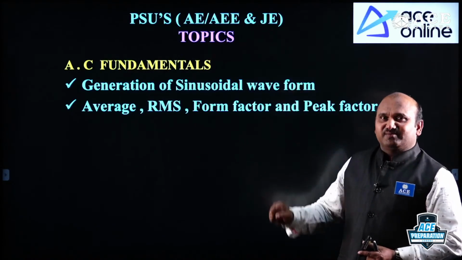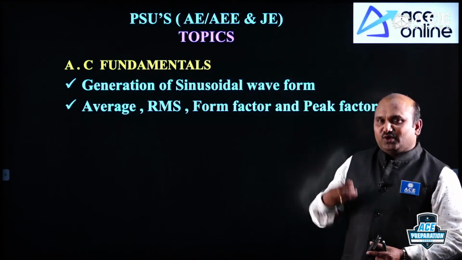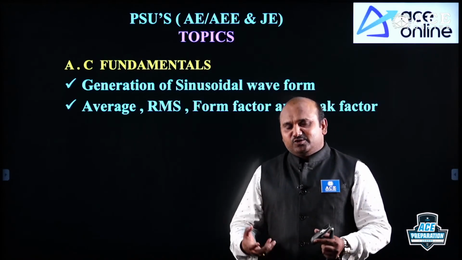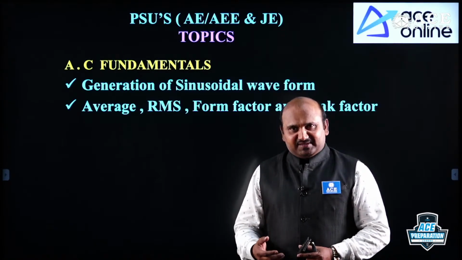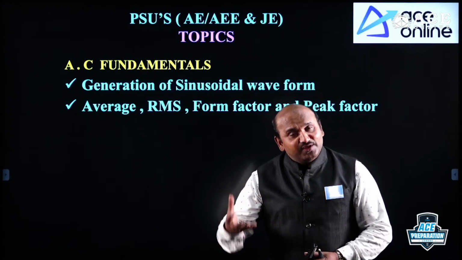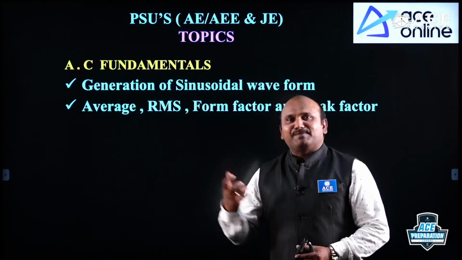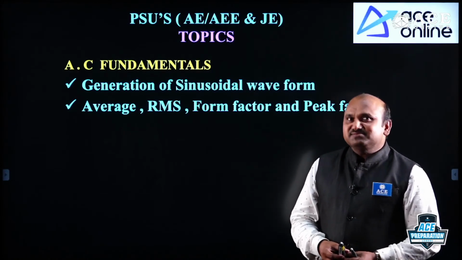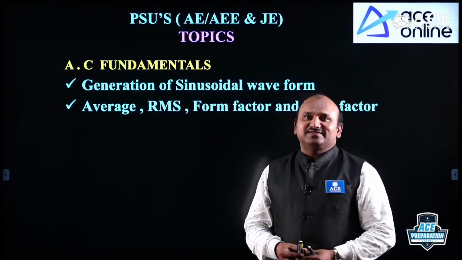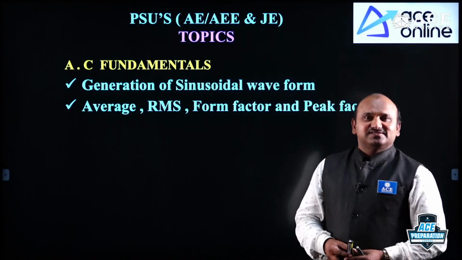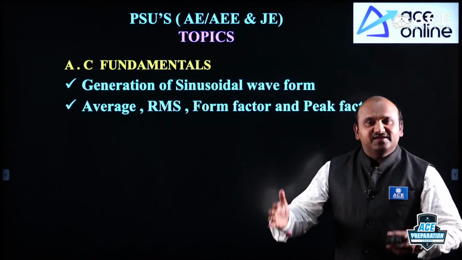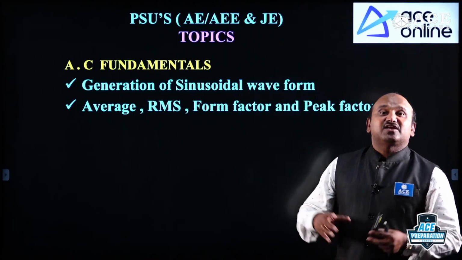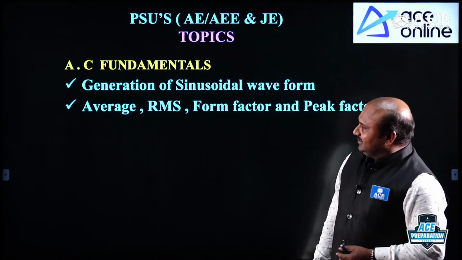In a transformer, by using the average, if you want to get the RMS, here you may get a doubt: why RMS? Circuit values are always RMS values. Whatever supply we are getting, 230 volts is the RMS value. It is not the maximum value. It is not the average value. It is the RMS value. Circuit values are always RMS values, which are finite values.